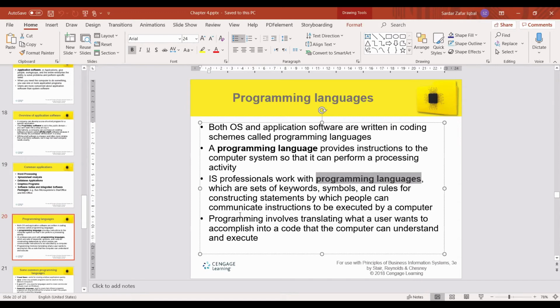All collectively written by the professionals so that the computer can execute or perform some task. Programming involves translating what a user wants to accomplish into code that the computer can understand and execute. So it is a language.